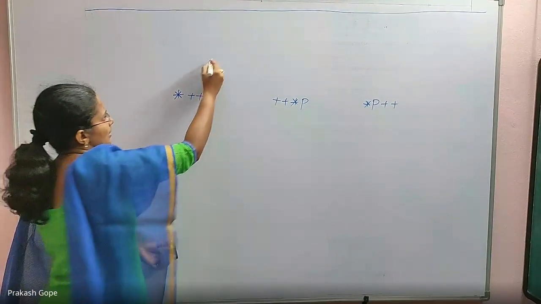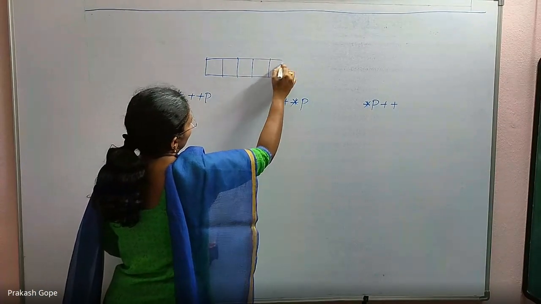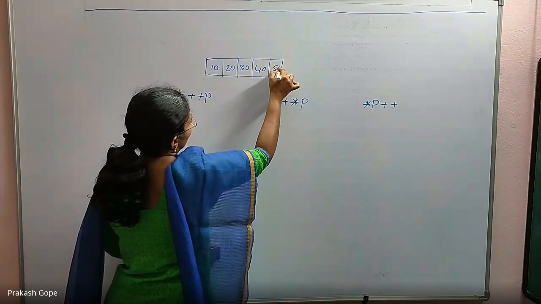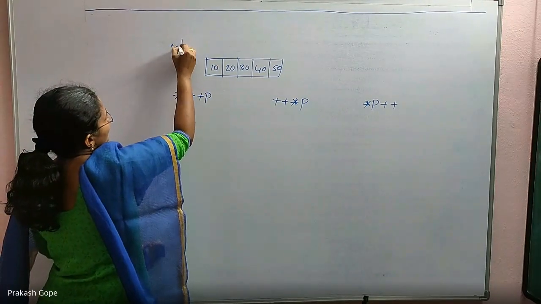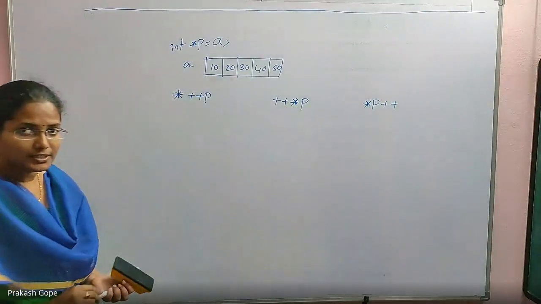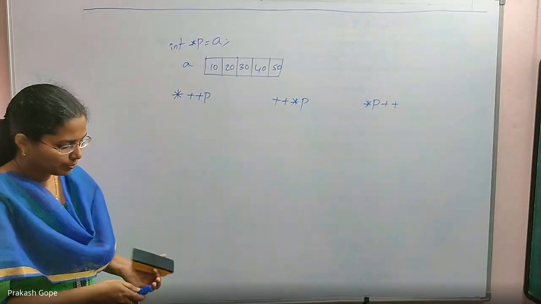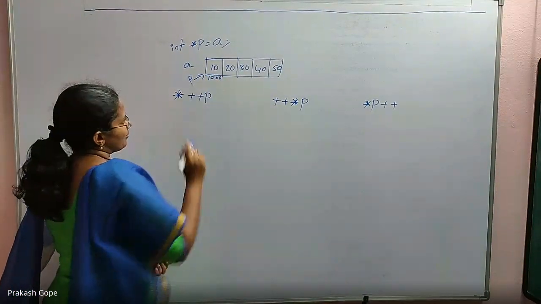For example, there is an array A. A is the array name, so I have declared int star p and assigned A, the first element's address. First element is an integer. So p is also pointing to the first element, its address is 1000 for example.